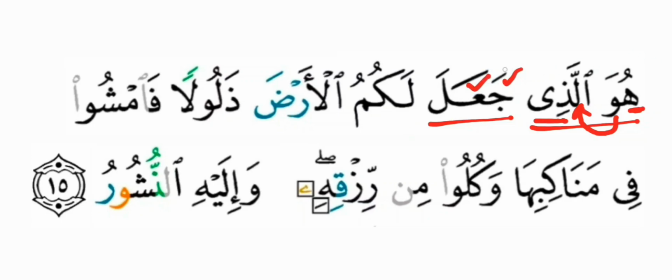Ain should be from the middle part of the throat and should be given one count. And nam should be given one count too. Ja'ala lakumul arda. La should be given one count. Kaf should be given one count. Meme should join with the lam and your hamza should join with the ra. Now here your ra should be heavy and give it moderate time. So run it for moderate time.